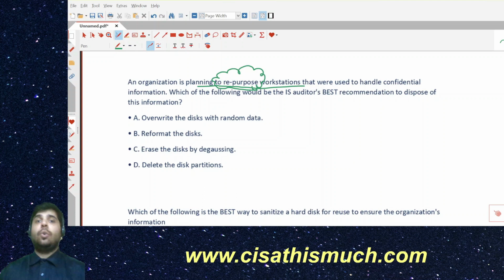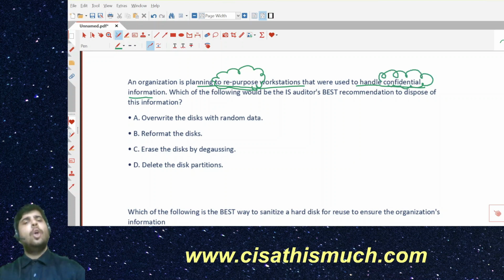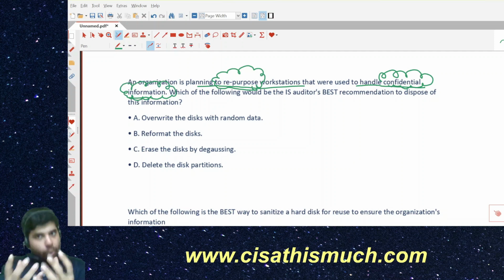But here the question is clearly saying repurpose, reuse. Reuse is a different question; we will discuss that also. Here the question is saying repurpose. The organization is planning to repurpose workstations that were used to handle confidential information. Again, try to capture the emotions of this question.